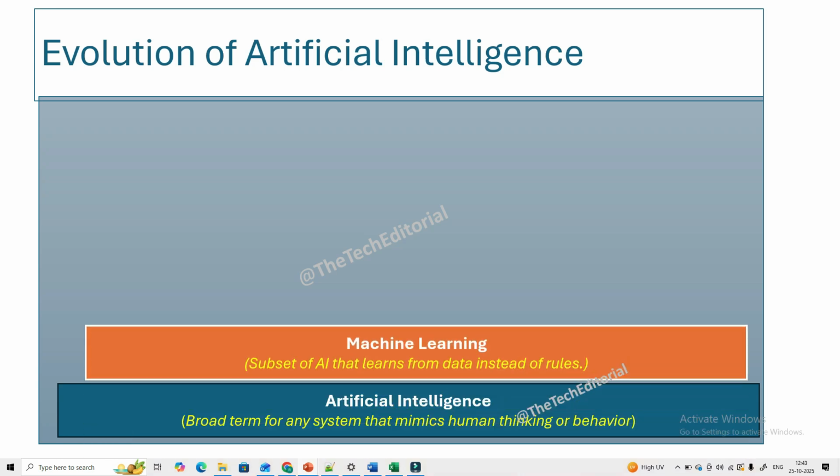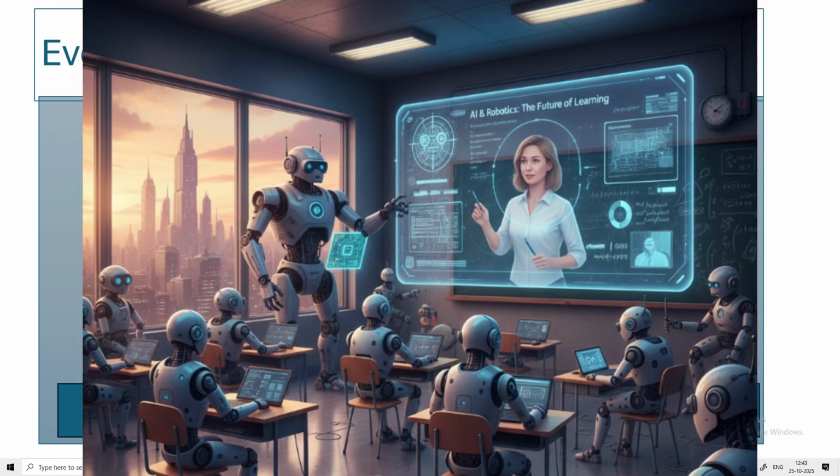Coming to machine learning, earlier versions of AI followed rule-based systems. Machines could only do what we explicitly programmed them to do. There was no learning, just logic and conditions written by humans. Things changed with the advent of machine learning. This was a turning point where machines stopped following only human-coded rules and started learning from data. Instead of telling a machine how to do everything, we now feed it data and it figures out the pattern on its own. And that's where the real magic begins.